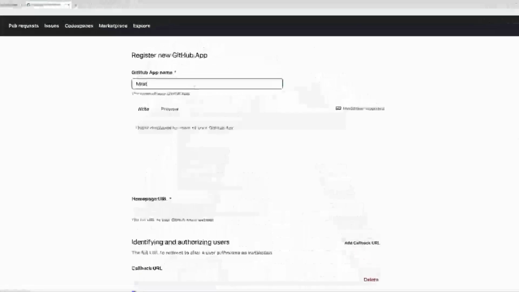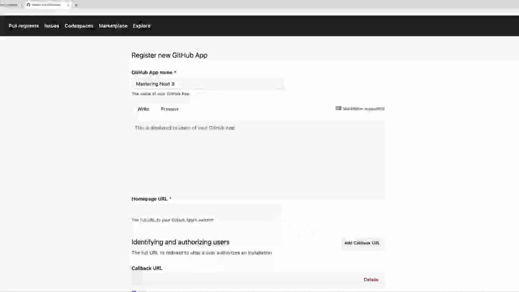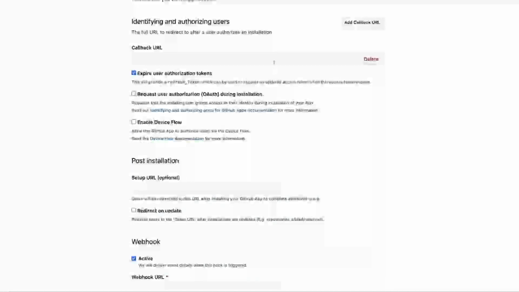We'll use the same name that we were before with our Supabase app, or our Supabase project, sorry. For the homepage URL, we'll use the base of the URL that we copied from our Supabase. And then in here, we need to use the callback URL. We'll paste that in, ending with auth/v1/callback.